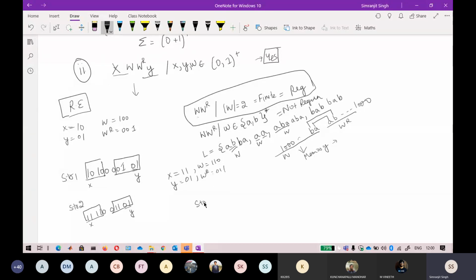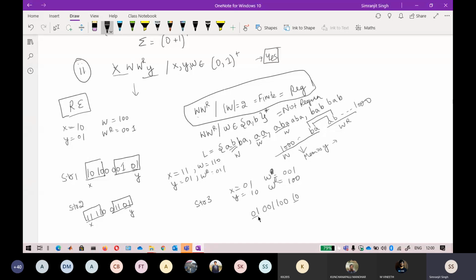Another string I will take, string 3, where x is something like 0 1 and y is 1 0, and w is 0 0 1 and the WR is 1 0 0. Now here you will see a different pattern. So it will be 0 1 as x, W will be 0 0 1, WR will be 1 0 0, and y will be 1 0.